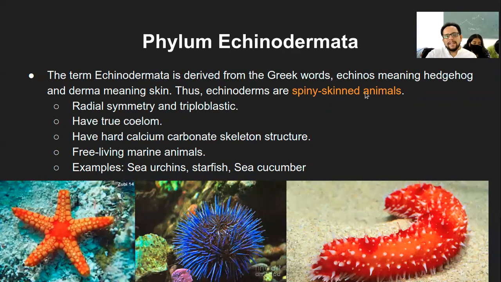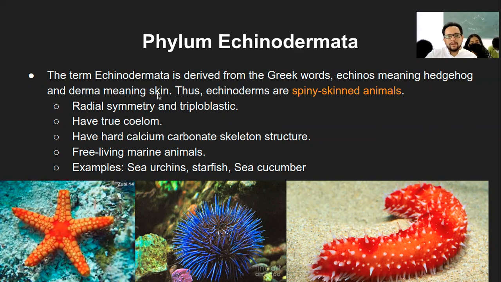So spiny skinned animals. Spiny does not literally mean spines. Is that a sea cucumber? It is. Are all of them in water only? Most of them.